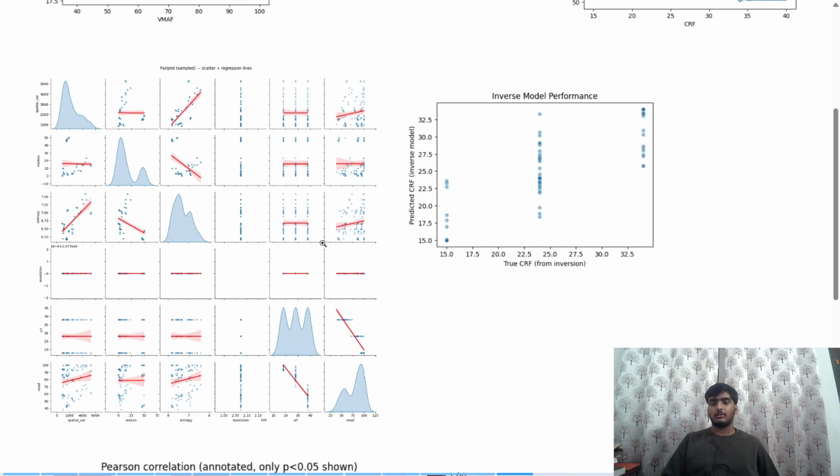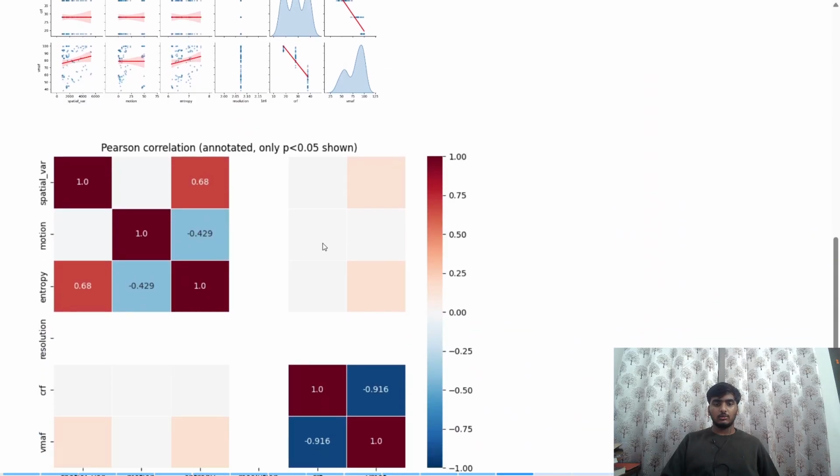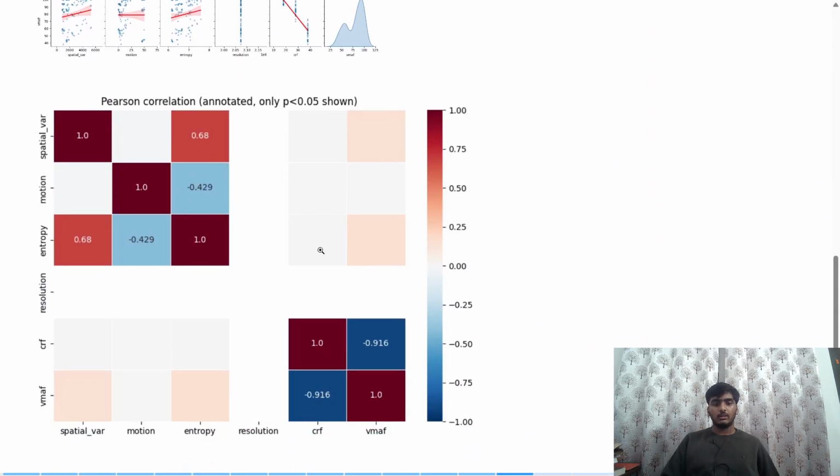This is the analysis of the plots, and this is the coefficient correlation curve. So you can see the VMAF value depends a bit on spatial variance, little to no on motion, then entropy. Since we had resolution fixed for the data set, there's no variation over here. See that, the CRF value and VMAF values have somewhat direct correlation. So we can see that from the graph.